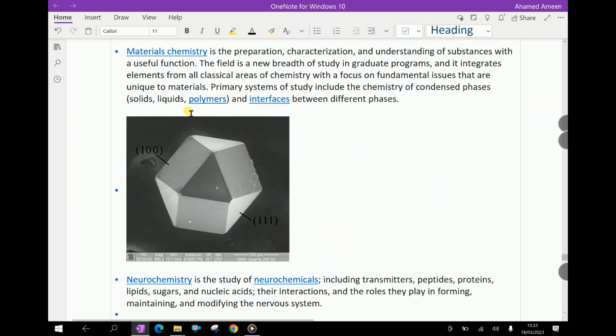Materials chemistry is the preparation, characterization and understanding of substances with a useful function. The field is now a breadth of study in graduate programs, and it integrates elements from all classical areas of chemistry with a focus on fundamental issues that are unique to materials. Primary systems of study include the chemistry of condensed phases, that is solids, liquids, polymers, and interfaces between different phases.